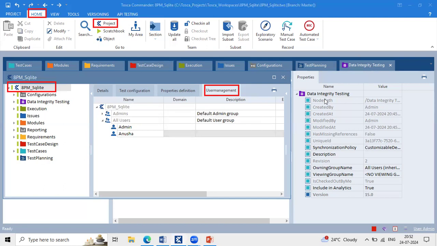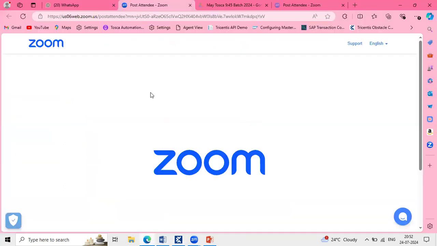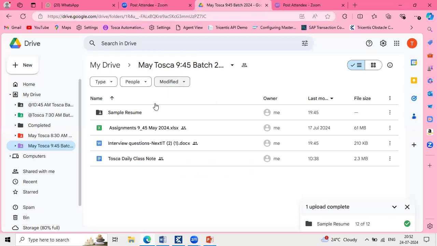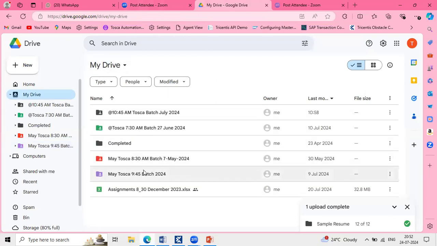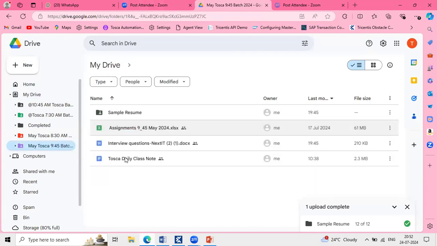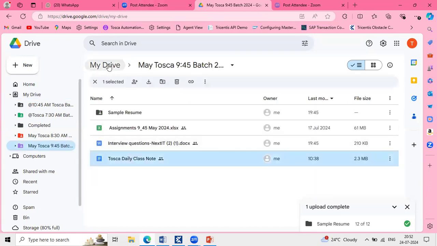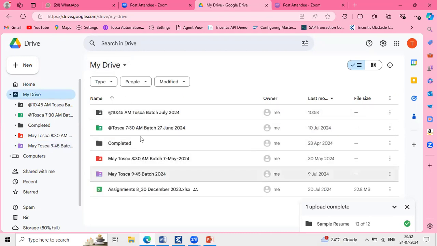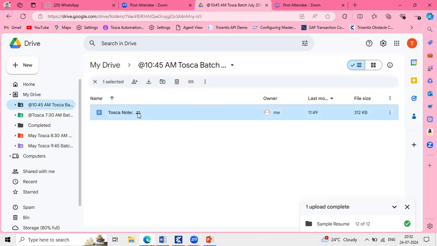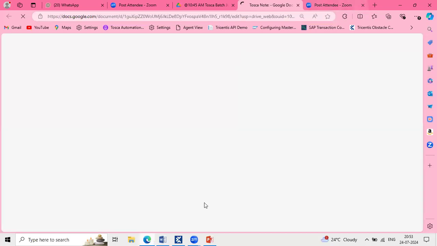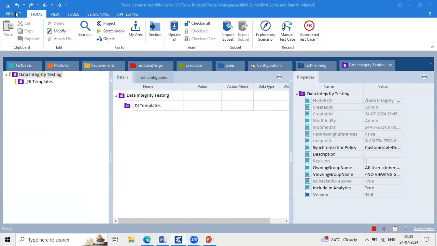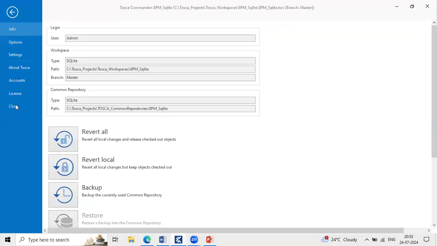How to create a project for an existing repository. To create a project for an existing one, I'll just take the path. I think that is available here, team. I just want to capture it. This is my previous batches related info. Maybe here I pasted. I'll just take the connections. Why I'm going this way, I'll show you that. So I'm just closing this project. Click on this project icon and click on close.